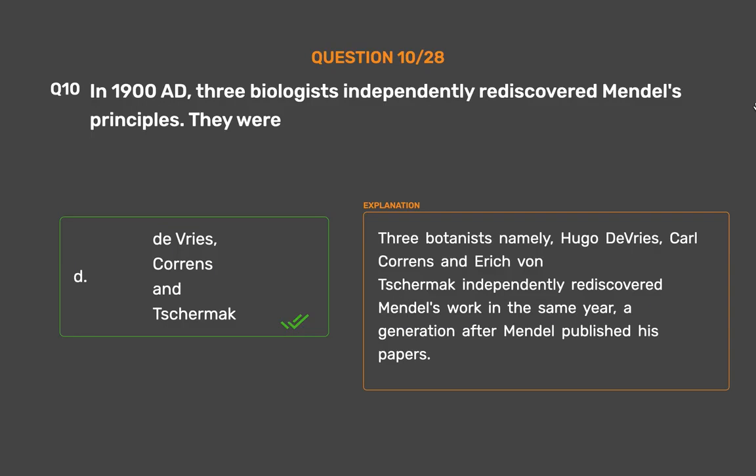Three botanists, namely Hugo de Vries, Carl Correns, and Erich von Tschermak, independently rediscovered Mendel's work in the same year, a generation after Mendel published his papers.